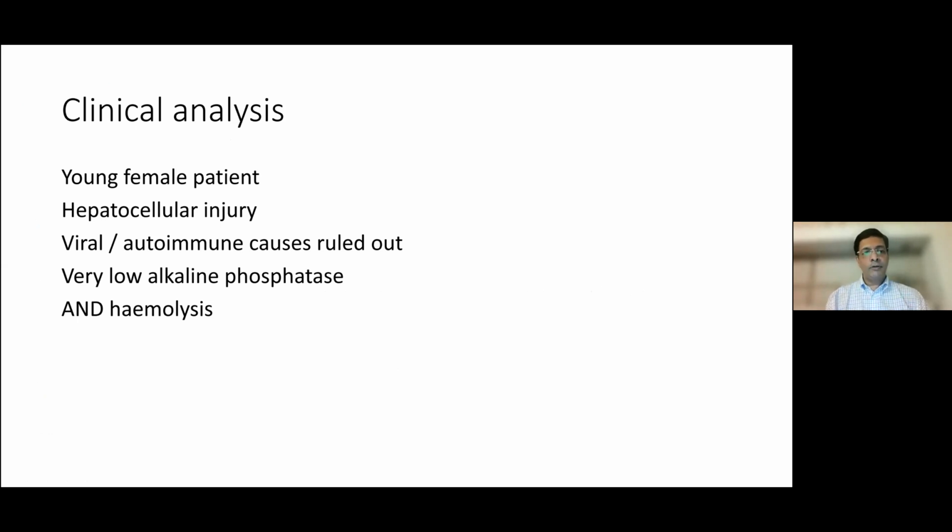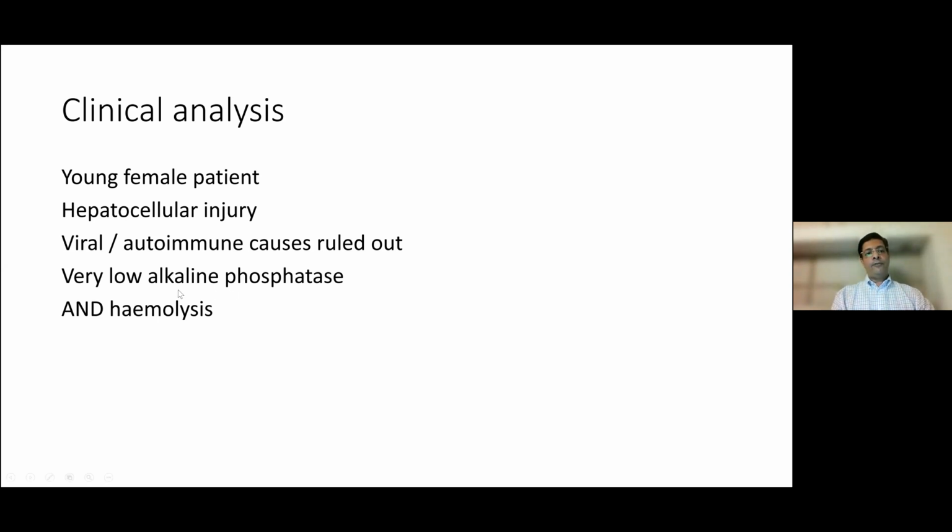So in the clinical analysis, you have a young female patient with an LFT pattern that shows hepatocellular injury. Viral and autoimmune causes are ruled out. So in serology, a young female who presents with a hepatocellular pattern of injury, especially if there's elevation of globulin, arthralgias, other evidence of autoimmunity, then you need to rule out the possibility of autoimmune hepatitis. So you need to do ANA, SMA, and anti-LKM1. All those were ruled out.